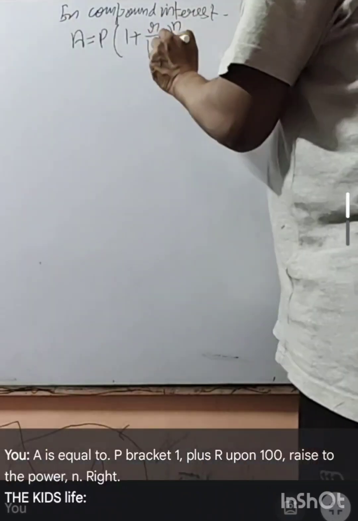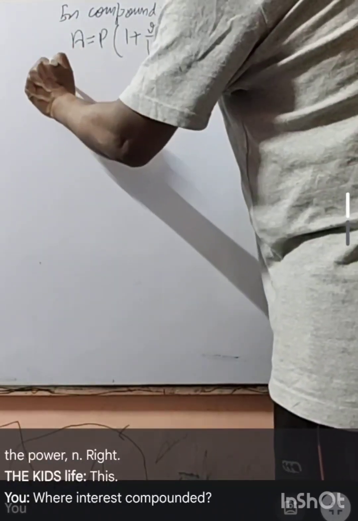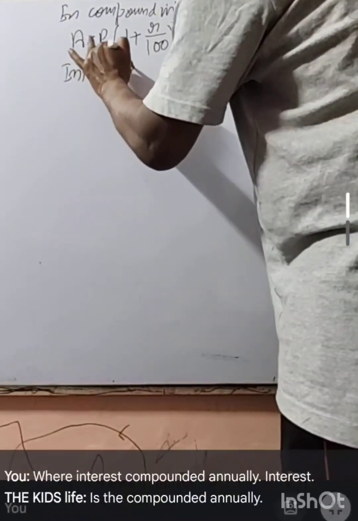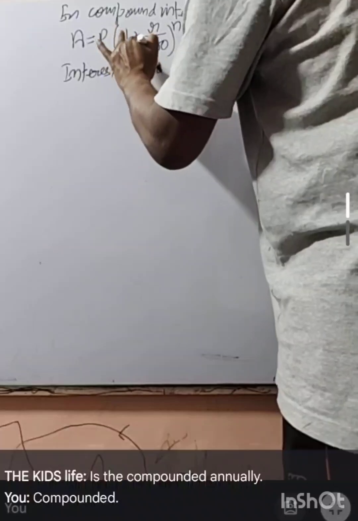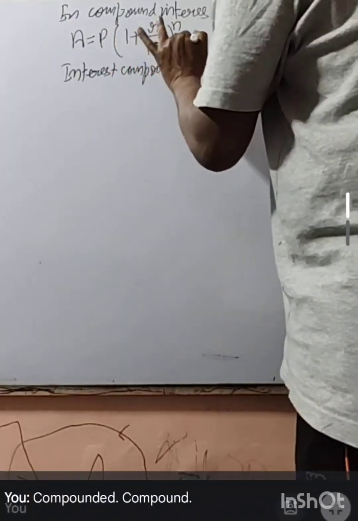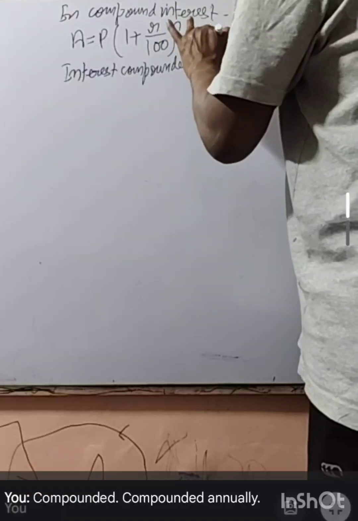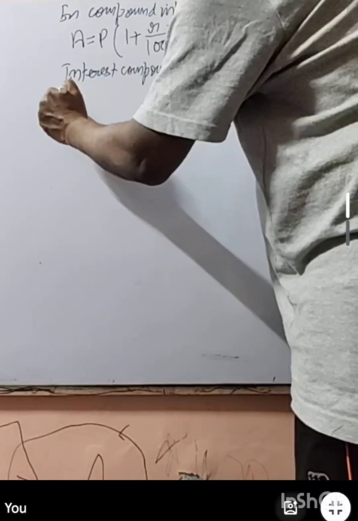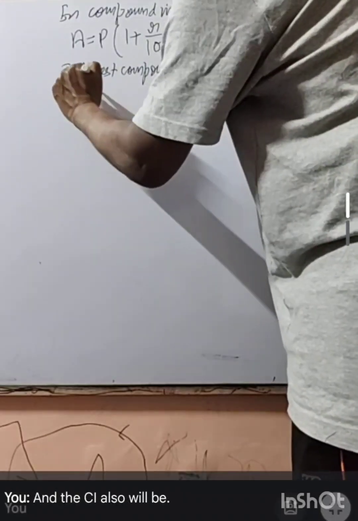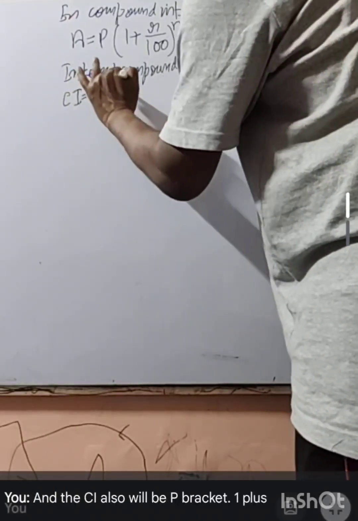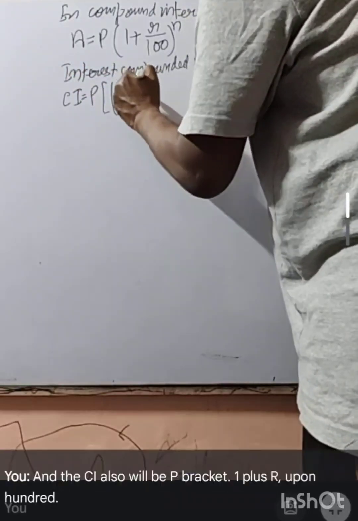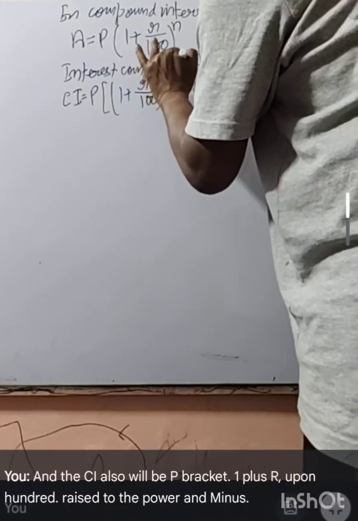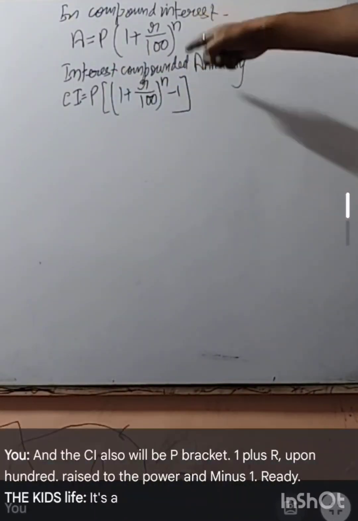When interest is compounded annually, and so CI also will be P bracket 1 plus R upon 100 raised to the power n minus 1. Getting?